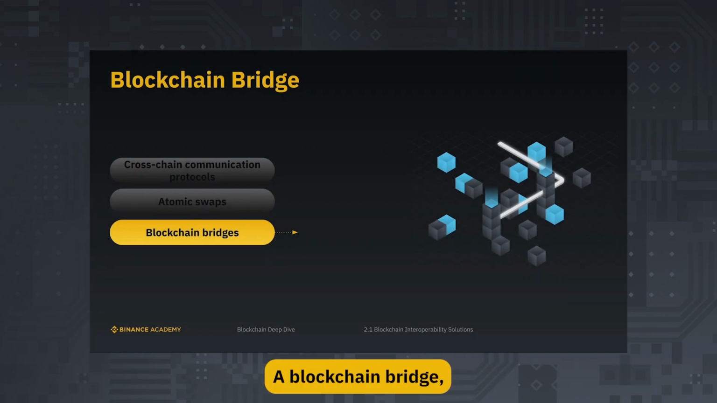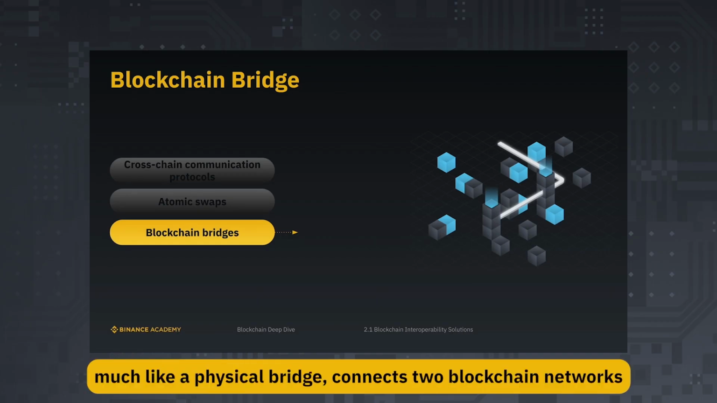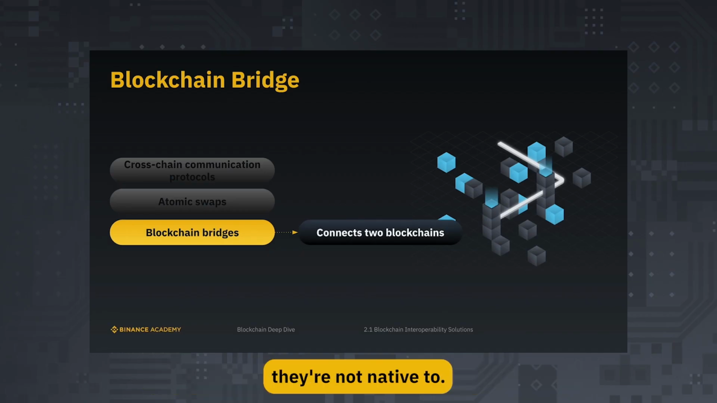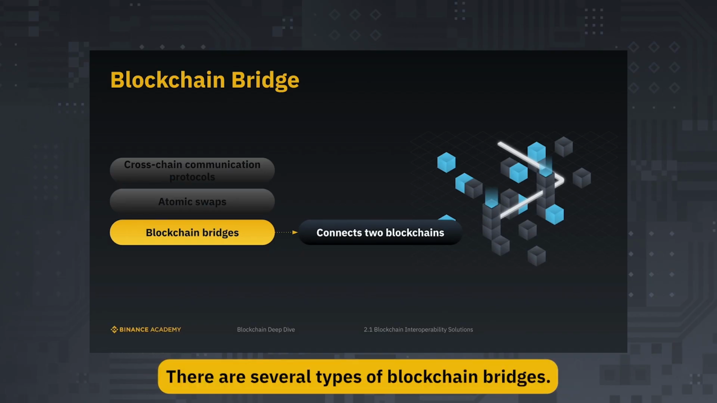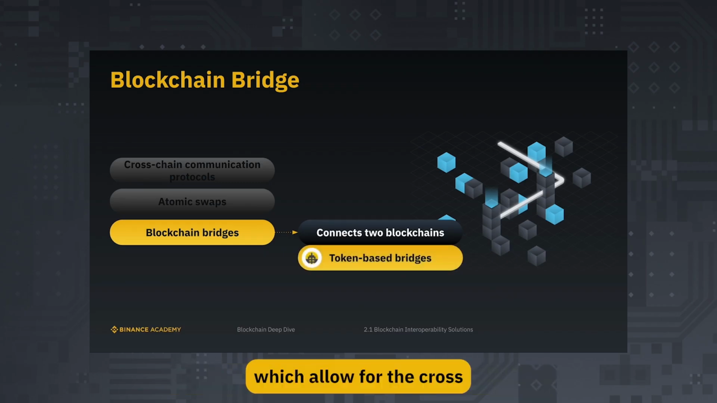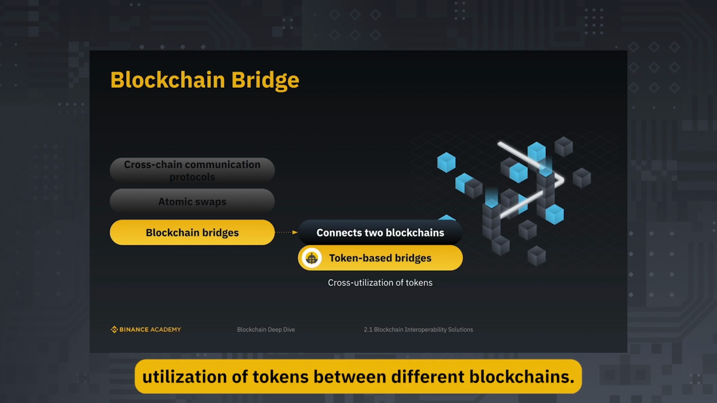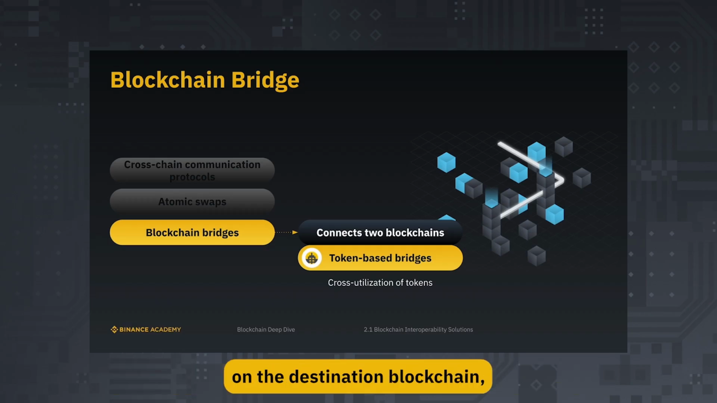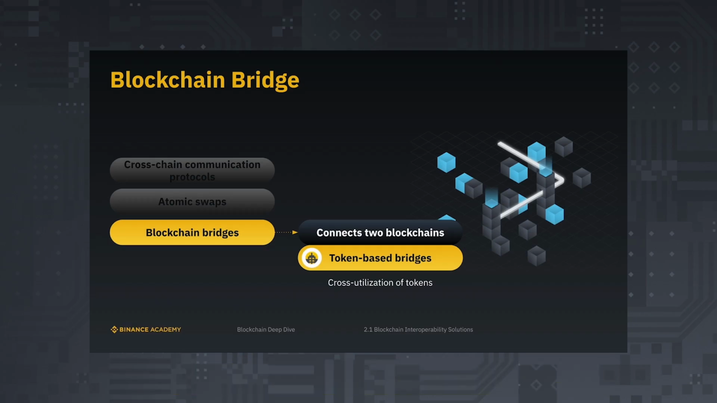A blockchain bridge, much like a physical bridge, connects 2 blockchain networks so that cryptocurrencies can be used on networks they're not native to. There are several types of blockchain bridges. For now, let's focus on token-based bridges, which allow for the cross-utilization of tokens between different blockchains by creating a tokenized representation of the original asset on the destination blockchain.